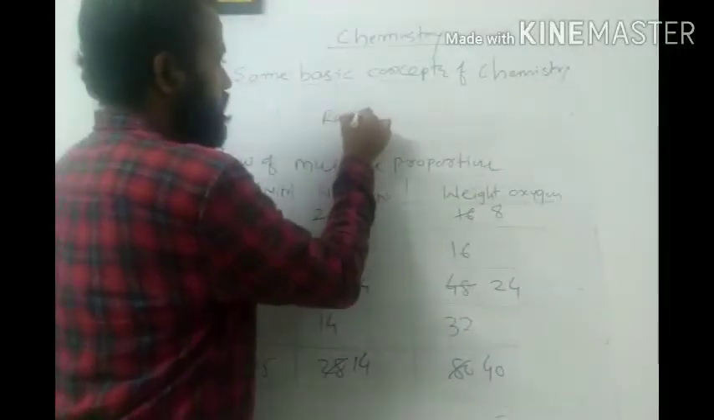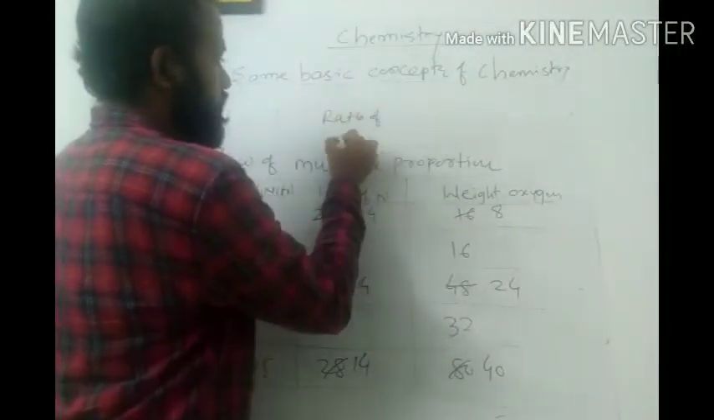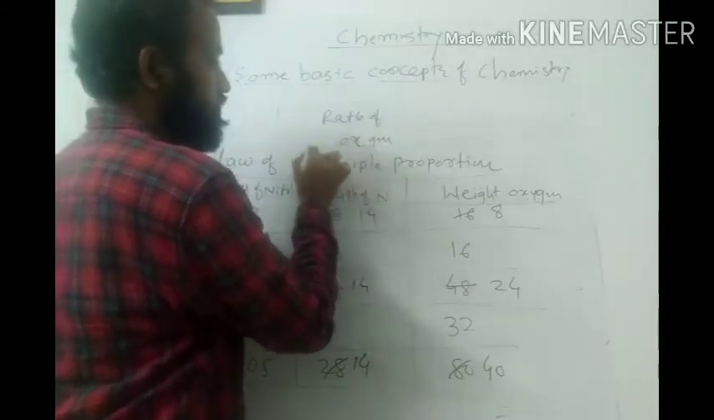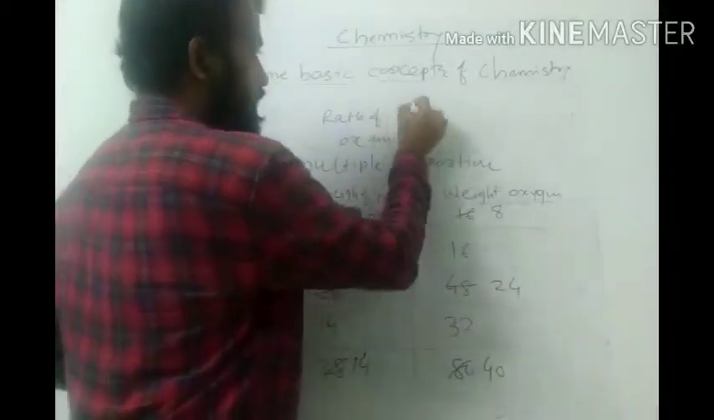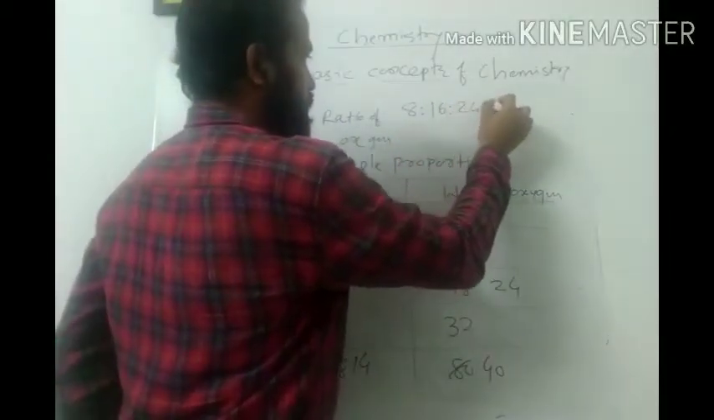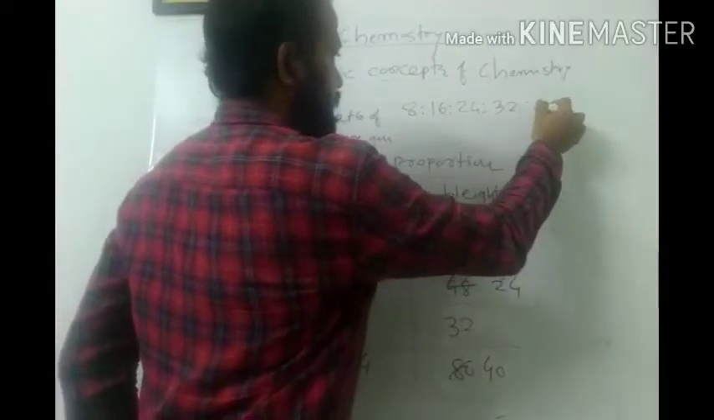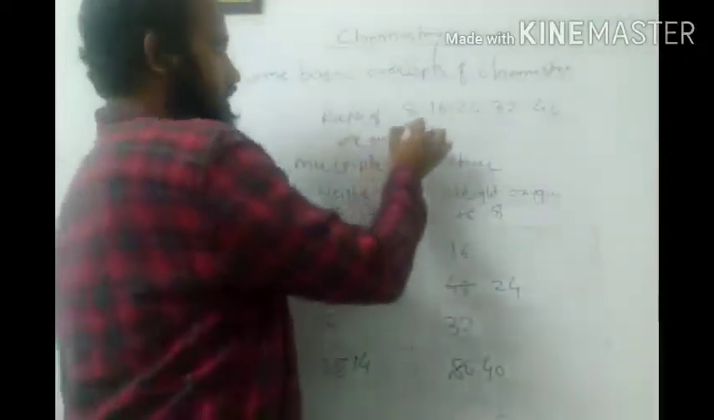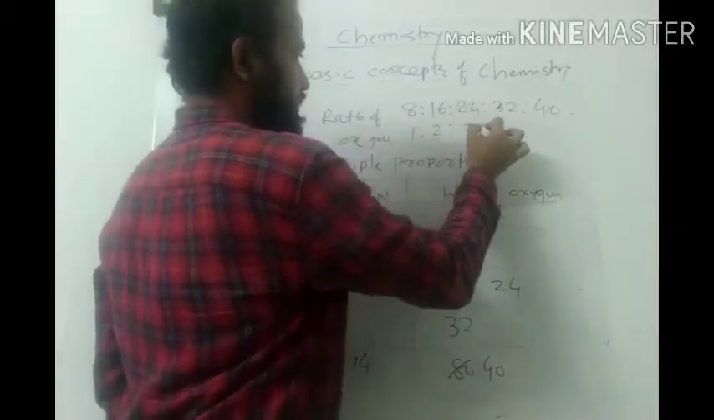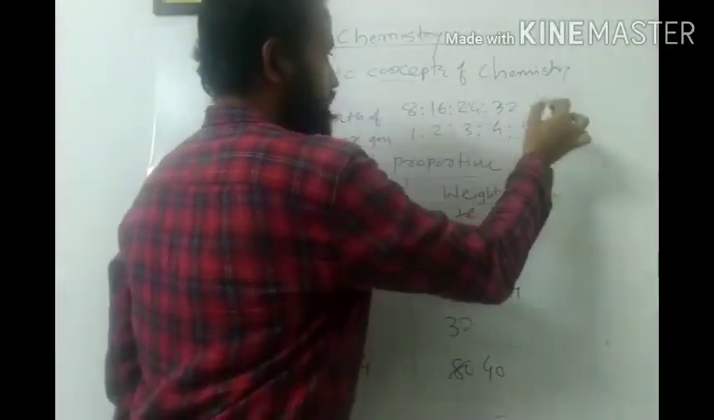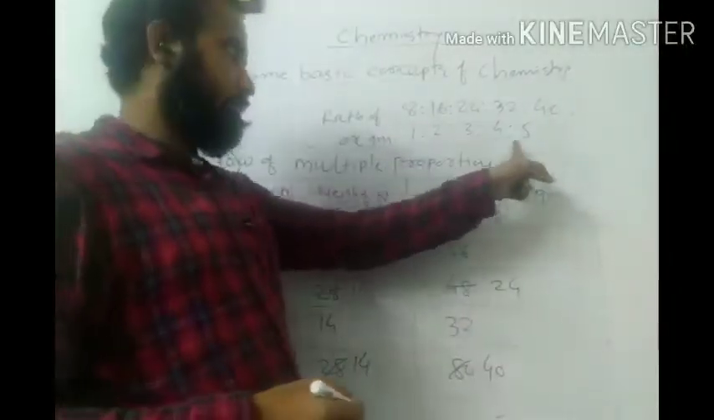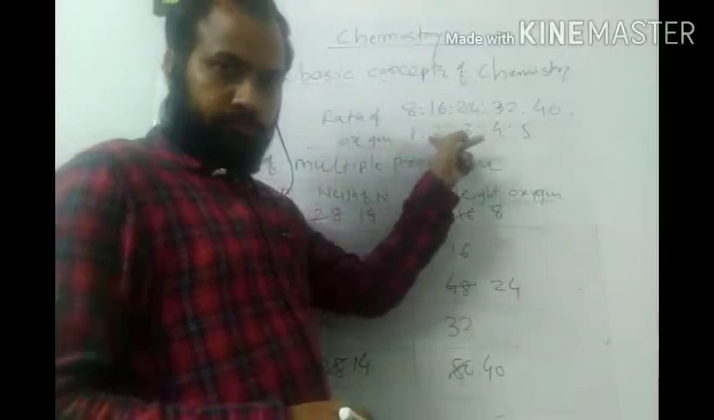Ratio of oxygen. Okay. So if we see 8 is to 16 is to 24 is to 32 is to 40, means what? 1 is to 2, if I simplify it, it is 3, it is 4 and it is 5, isn't it? So the mass of the second element appears in a whole number ratio with each other, isn't it?